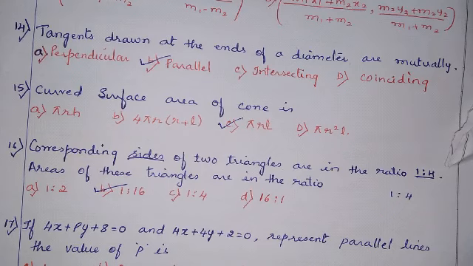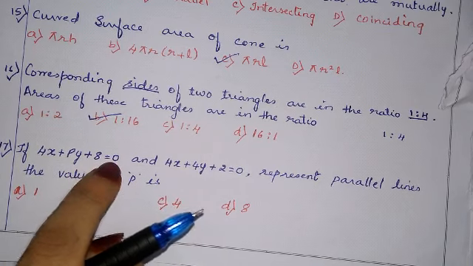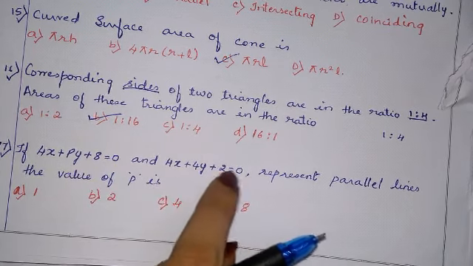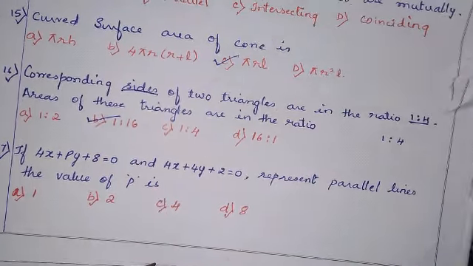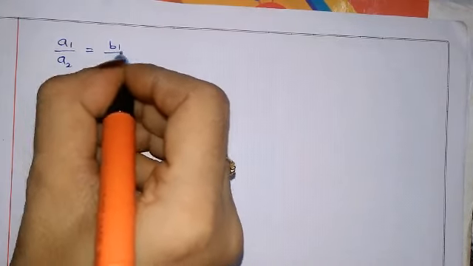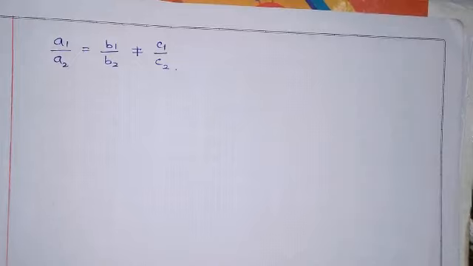Now next question. If 4x plus py plus 8 equals 0 and 4x plus 4y plus 2 equals 0 represent parallel lines, the value of p is. They are asking about parallel lines, so let us see here now. I'll write the condition for parallel lines. Condition for parallel lines is a1 upon a2 is equal to b1 upon b2, which is not equal to c1 upon c2. This is the condition for parallel lines.